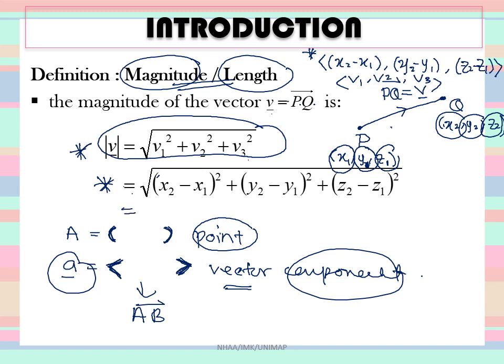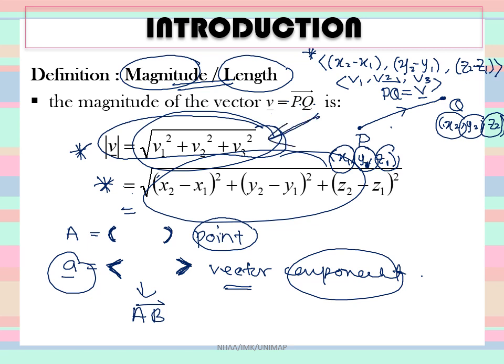Students are always confused about when to use this and this. In this topic, if you are given a vector component, then you apply this one. If you are given two points, then use this one to calculate the magnitude.